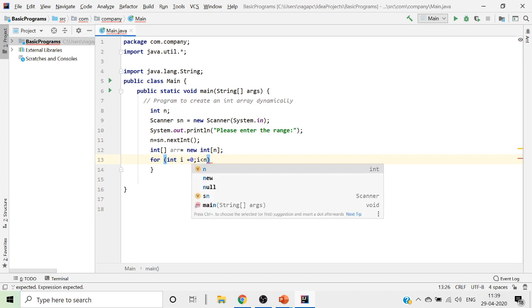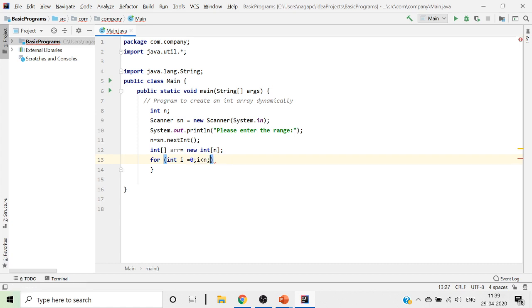So index will be length minus 1. So we'll put it as i less than n, and then we'll put it as i plus plus. And for all the values of i, we will try to go ahead and get the array created.